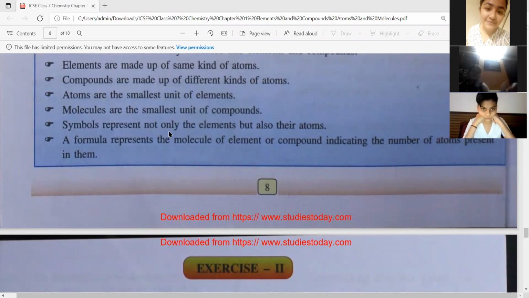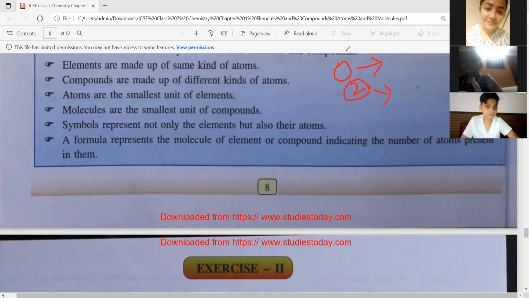Symbols represent not only the elements but also their atoms. Like example, suppose, what is this O2? This is representing oxygen, and this 2 is the number of atoms. So this oxygen has 2 atoms.